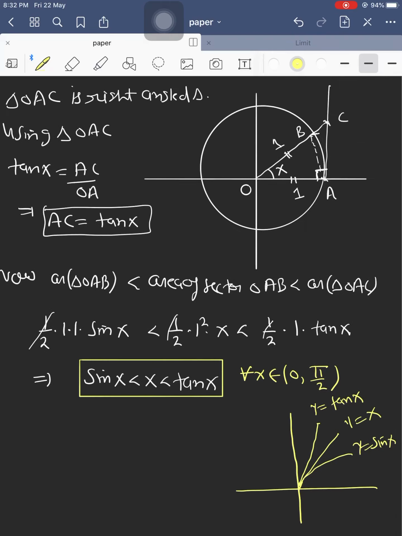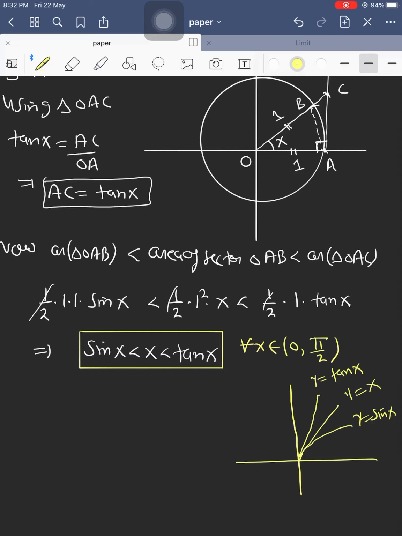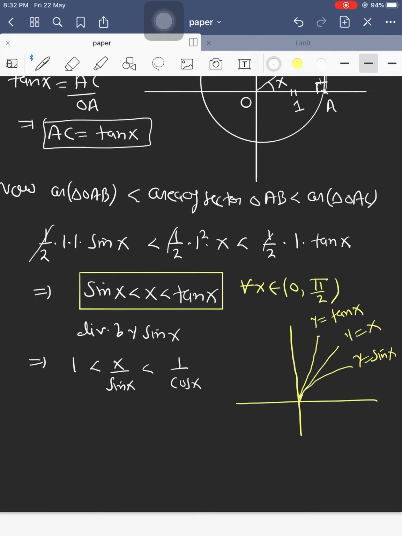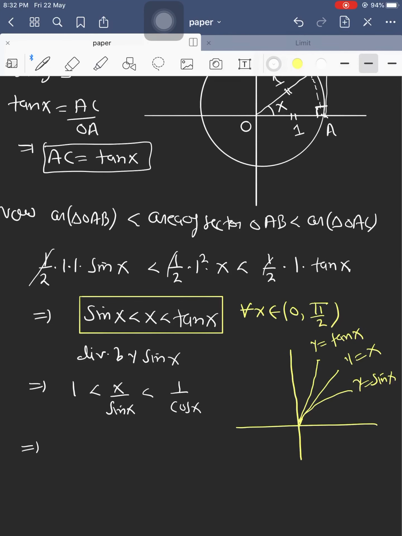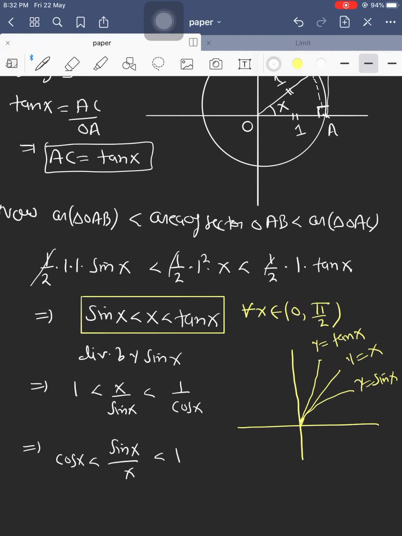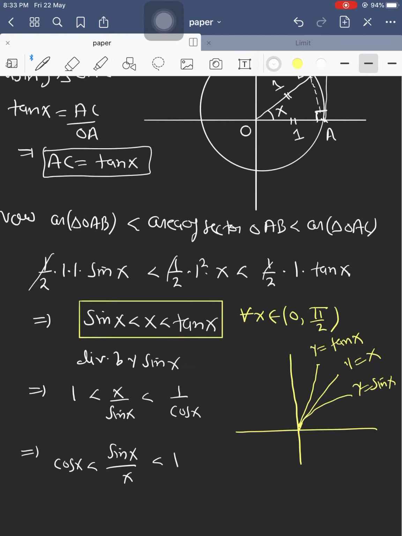Now we have to prove the actual limit, so divide by sin x, we get 1 less than x upon sin x less than 1 upon cos x. Okay, inverting this inequality, we can write cos x is less than sin x upon x is less than 1. Move to the next page.